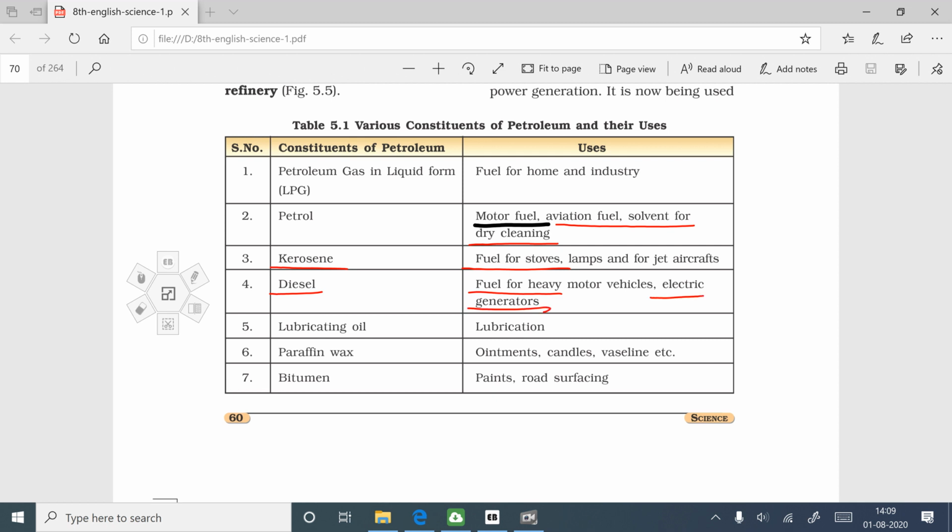Lubricant oil is used for lubrication. Paraffin wax is used in the preparation of ointments, candles and Vaseline. The last one, bitumen, is used in road surfacing and paints. These are some uses of the petroleum byproducts.